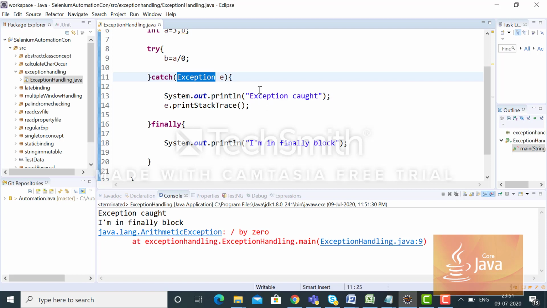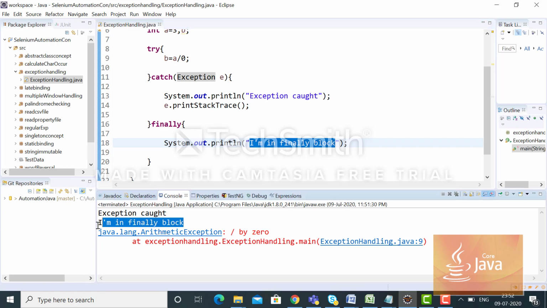It printed the exception caught statement, and then the exact error message: ArithmeticException, divided by 0. Then finally it printed that I am in finally block. So the controller went to try, then catch, and then finally.